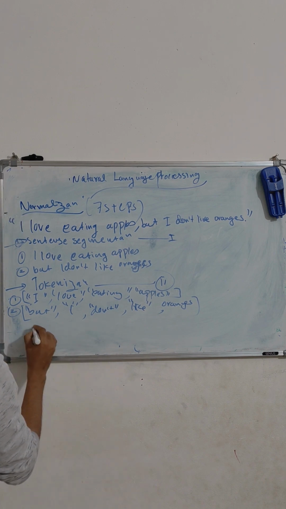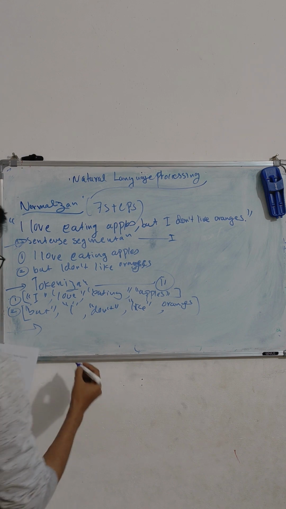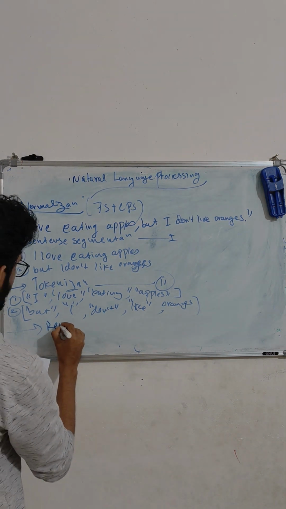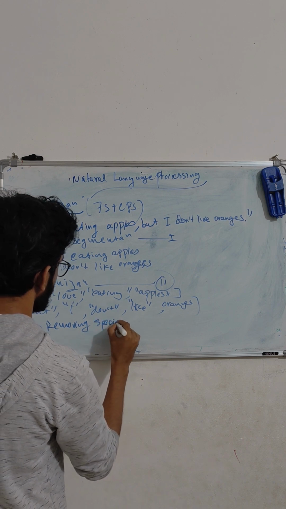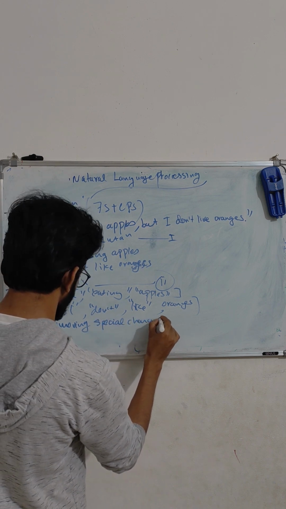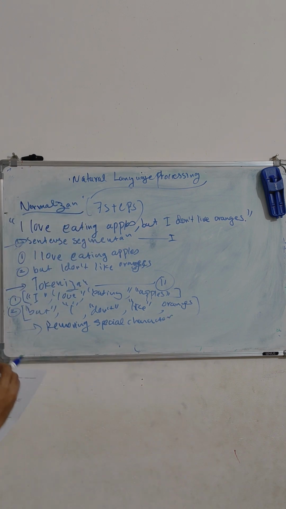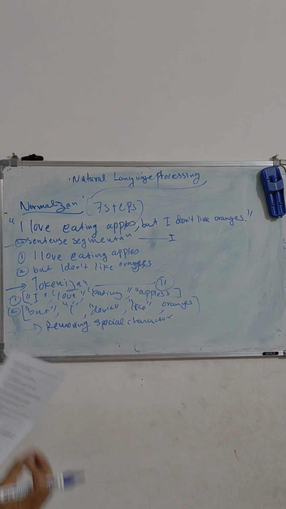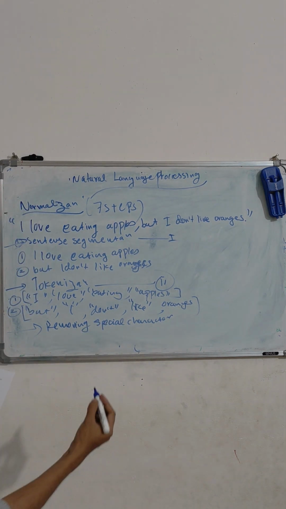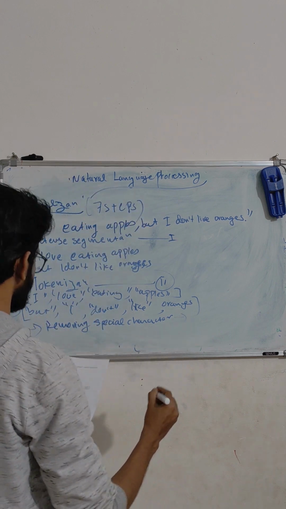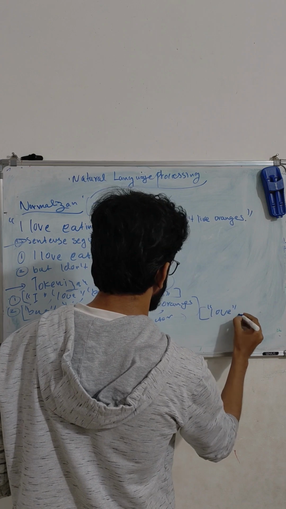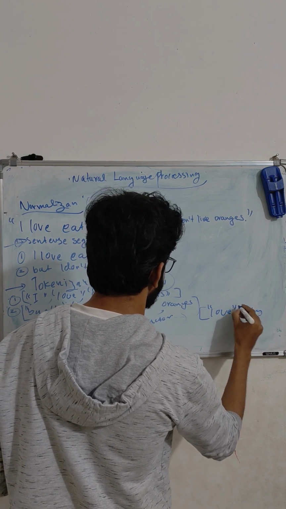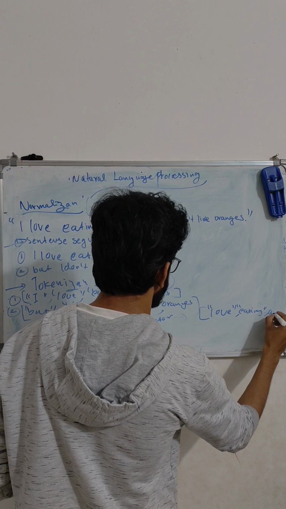The third step is special character removal, removing special characters such as commas, full stops, etc. Some of the words don't make much sense, so we can remove them, and after removal we get something like love, eating, apples.